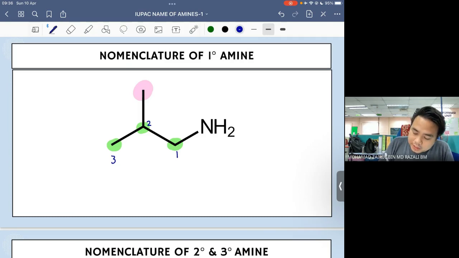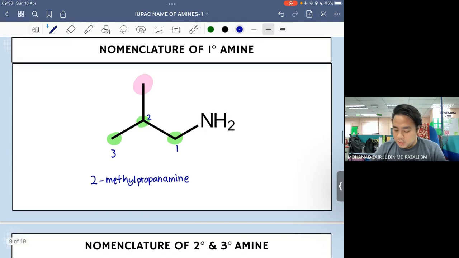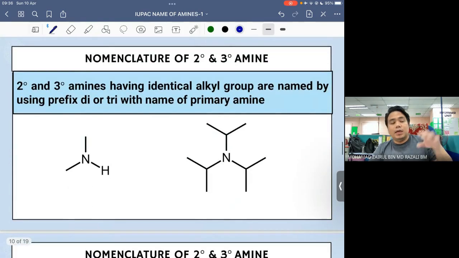So nama dia akan jadi 2-methyl. So since the parent is 3 carbon, so is propanamine. Ataupun awak nak namakan dia sebagai common name, awak boleh jadikan dia sebagai 2-methylpropylamine. Itu pun diterima juga. Okay, so that's the naming system for a primary amine.